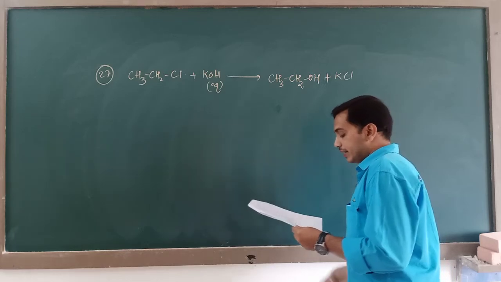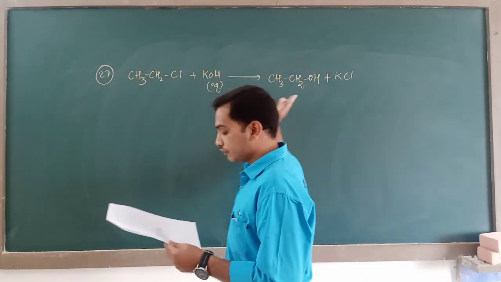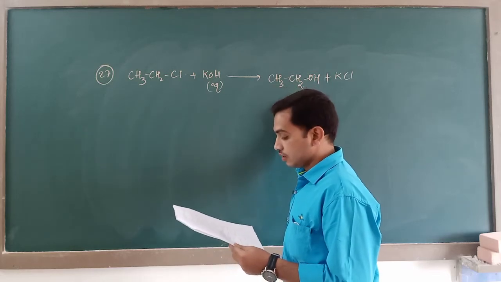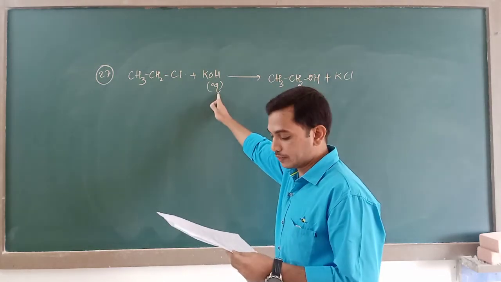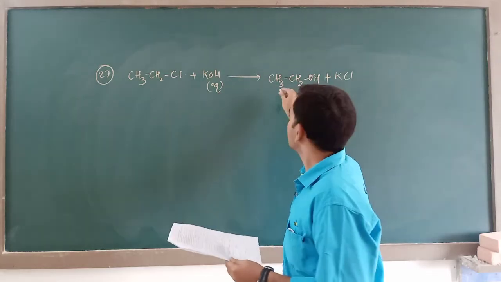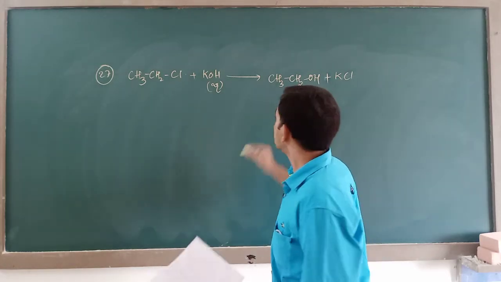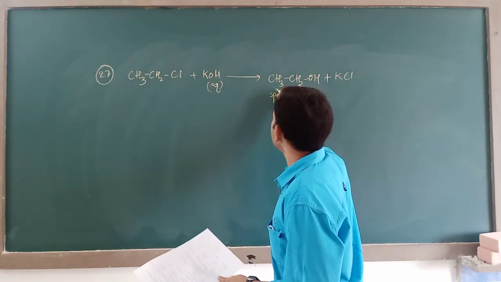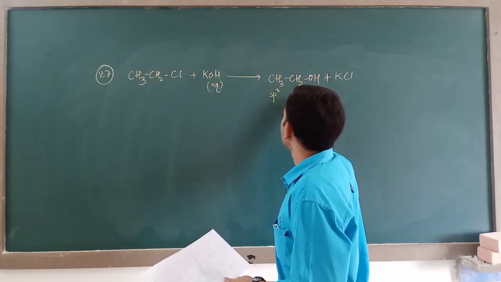Now the hybridization state of carbon atoms in the product formed by the reaction of ethyl chloride with aqueous potassium hydroxide is. It means, what is the hybridization of these carbon atoms? It is a single bonded carbon atom, isn't it? So its hybridization is sp3, and for the next carbon it is also sp3.